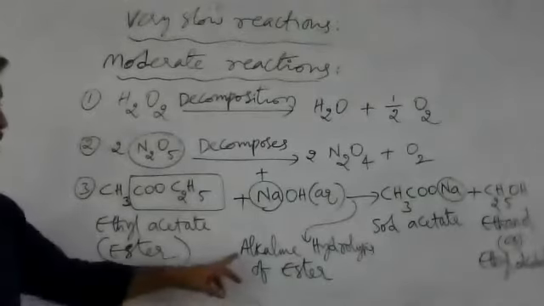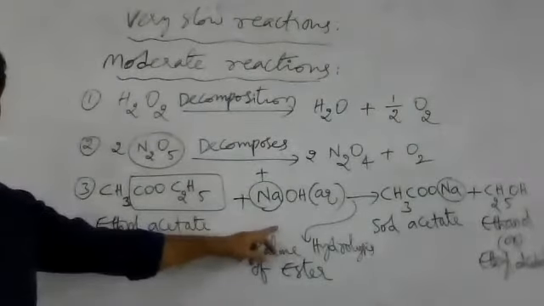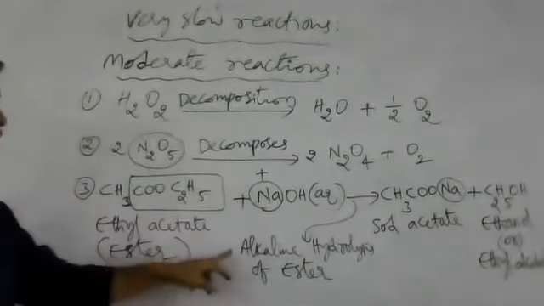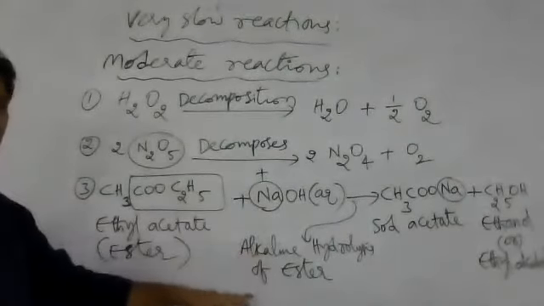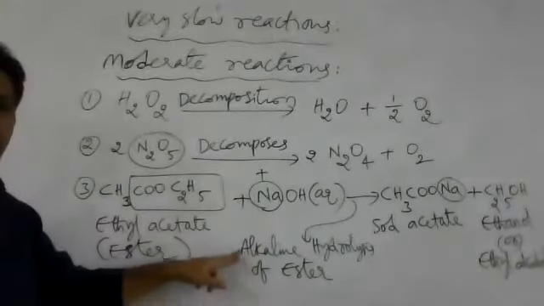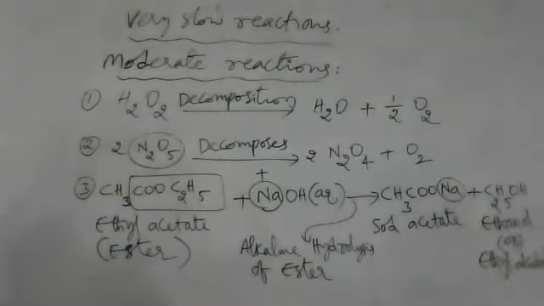So why did we say alkaline here? Because alkali is used here. Water is there, aqueous means water is there. So it is called alkaline hydrolysis of ester. Otherwise, alkaline means basic, so we can say basic hydrolysis of ester. These three are examples of moderate reactions, and some more examples are there.